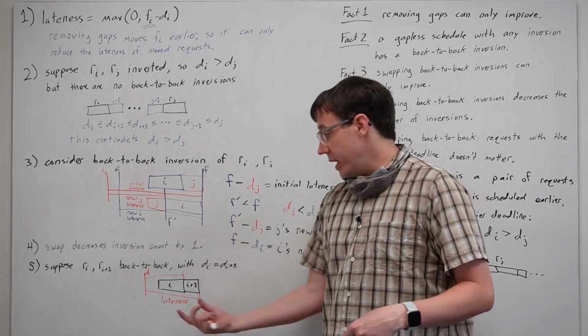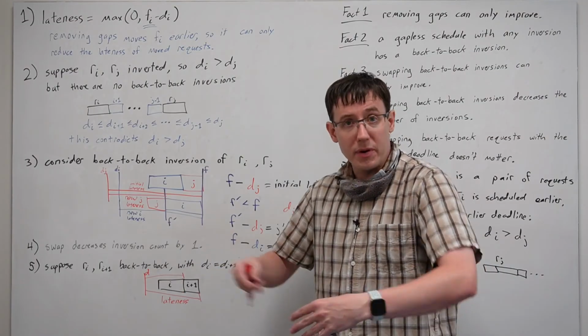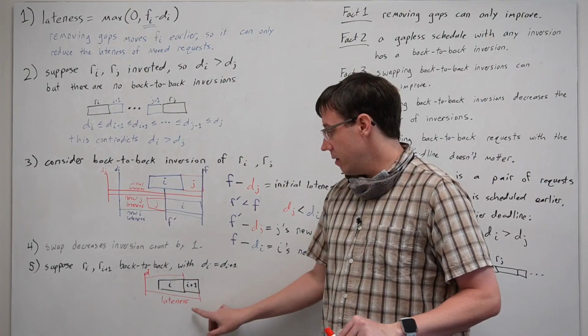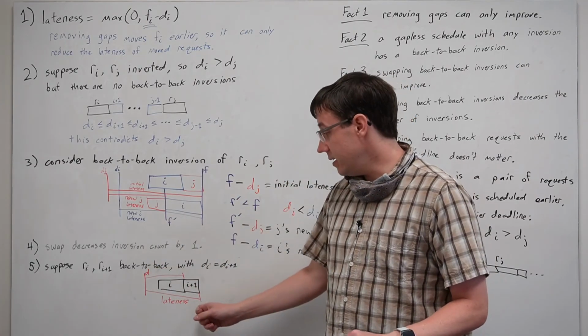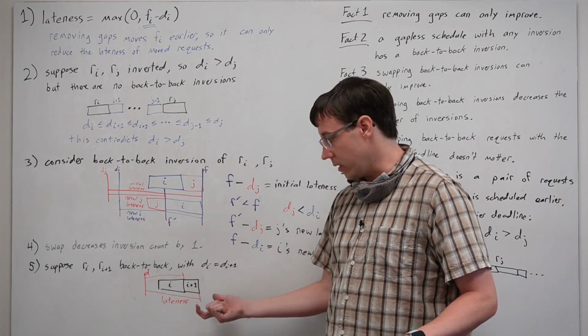If we have a pair of back-to-back requests with the same deadline, which could happen once we've eliminated all of the inversions from the schedule, then the lateness of this pair of events is necessarily based on which of the two is scheduled later.